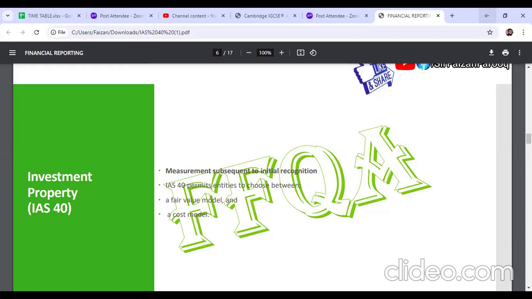If we want to continue at cost model, we can continue. But once we move towards the revaluation model, then we have to continue with it. Once you revalue, then you have to revalue every year, right or wrong? Any problems? No.